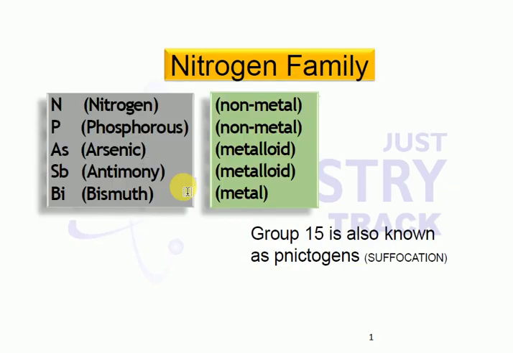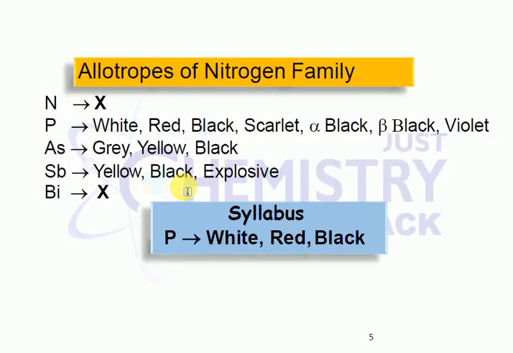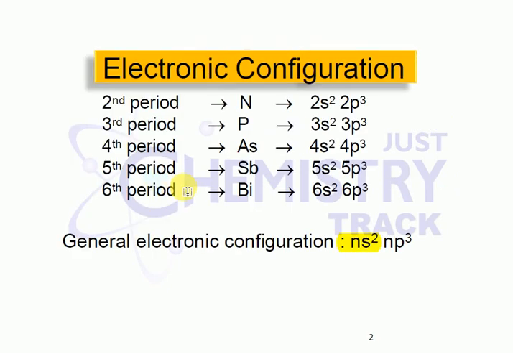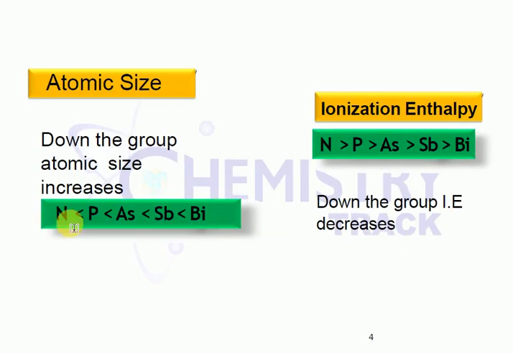How can you say atomic size increases with n value? Remember one point. Look at the electronic configuration. The outermost electrons are present in the second orbital, then third, fourth, fifth, sixth orbital. So as the n value increases, the atomic size of the elements increases. That's why bismuth has the highest atomic size, and because of that it acts with metallic properties.